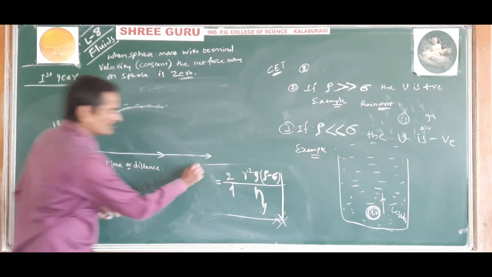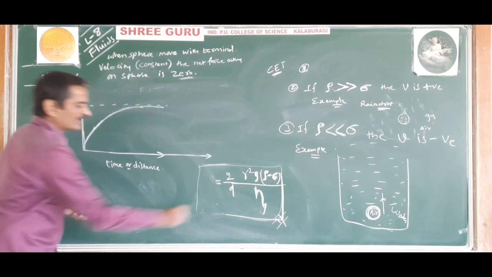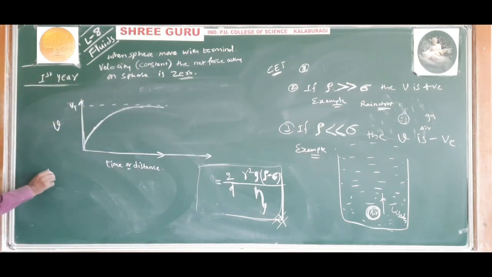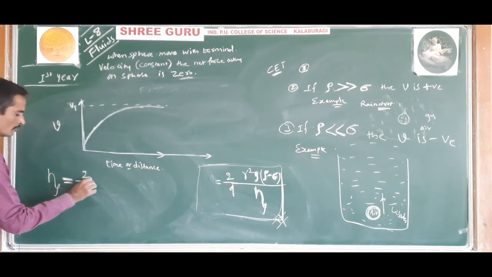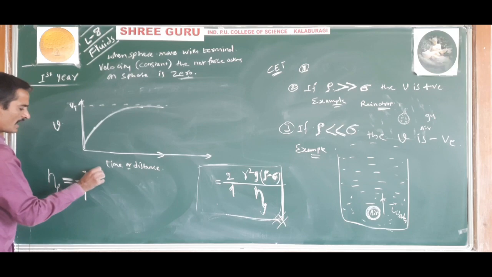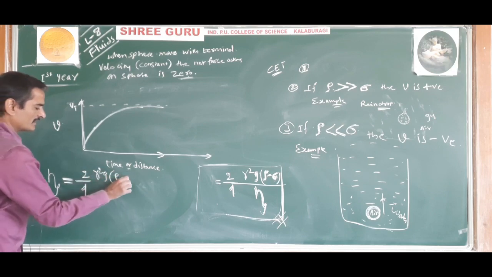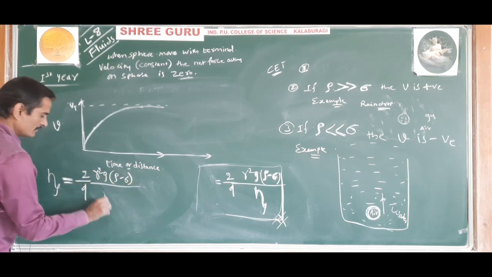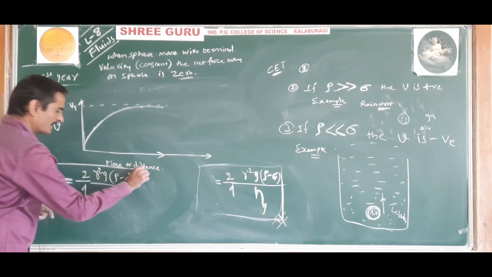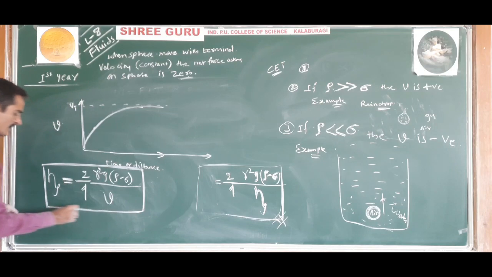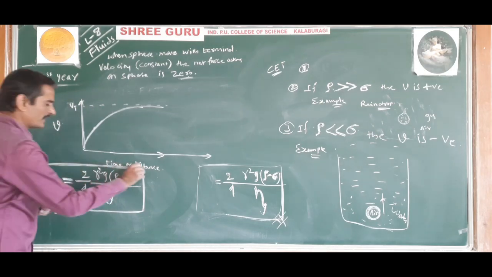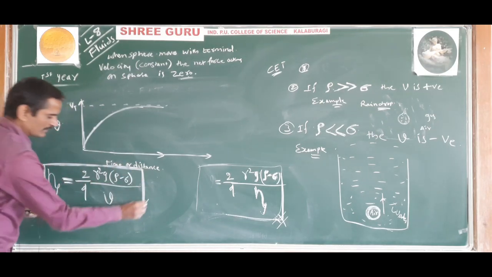And here is one more concept. This terminal velocity expression can also be made into an expression for the coefficient of viscosity. That is, eta is equal to 2 by 9 into r square g into rho minus sigma divided by V. So now by using this formula you can find the coefficient of viscosity of a liquid.